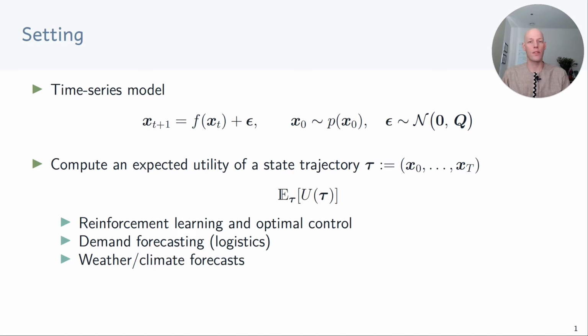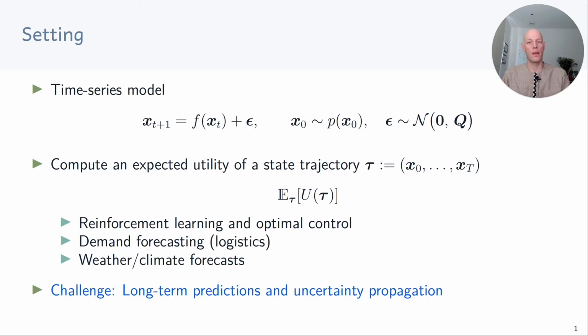But these kinds of utilities also appear in other areas, for example in logistics, when we forecast demand and associated costs, or when doing weather forecasting, which can be used for assessing the risk level of flooding. The main challenge in all of these scenarios is to do long-term predictions, which requires uncertainty propagation. Uncertainty could creep in through uncertain initial states, noise in the system, or if we learn f, uncertainty about some model parameters.